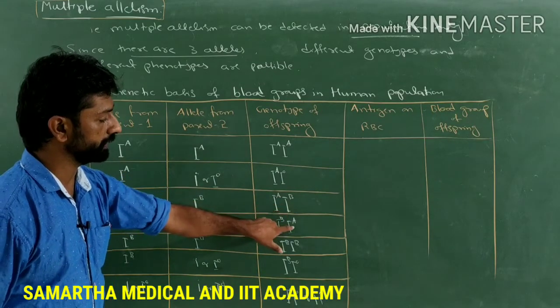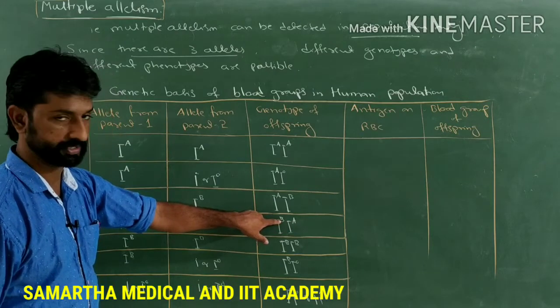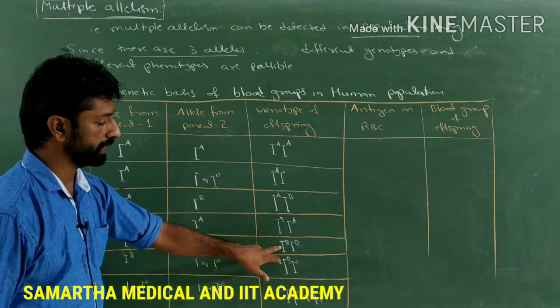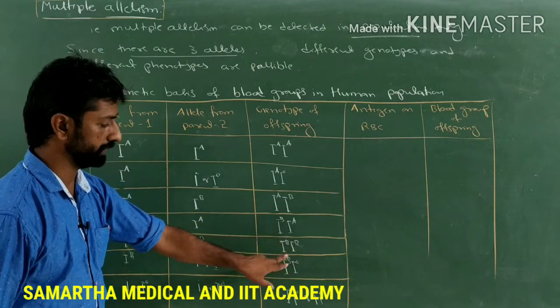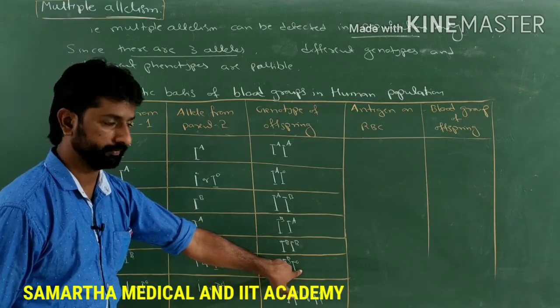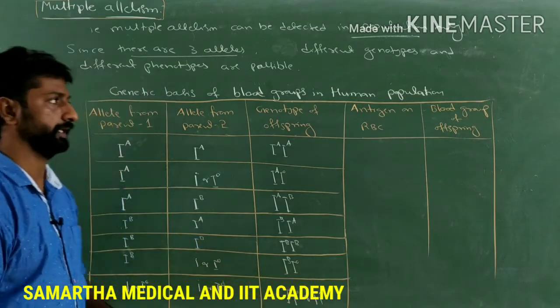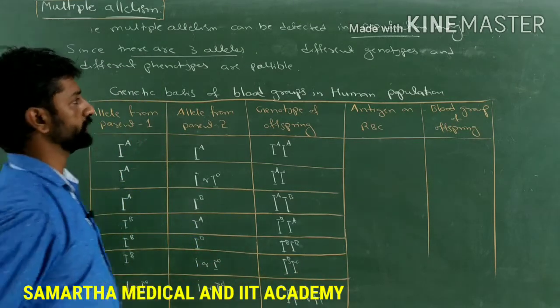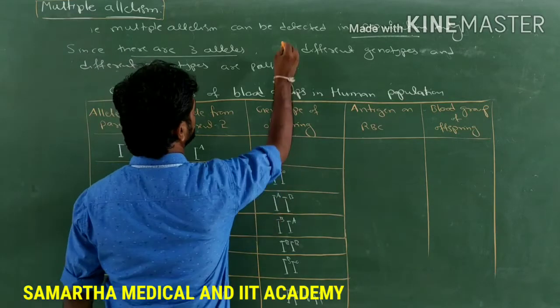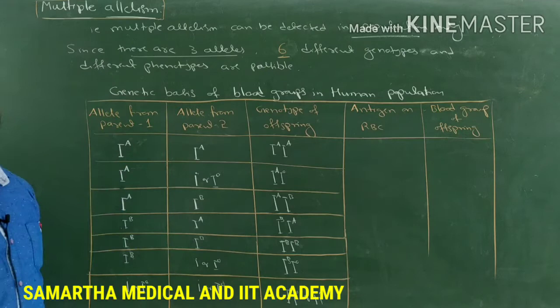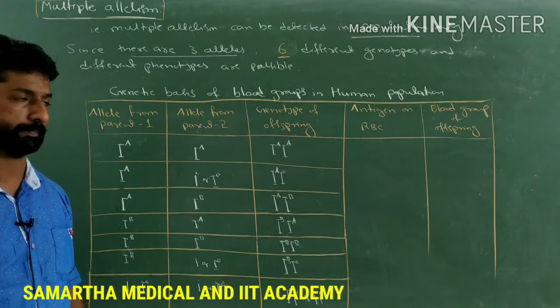As it is repeated, let's not count it again. So 1, 2, 3 possibilities. Next, IB with IB, fourth possibility. IB with I naught, fifth possibility. I naught and I naught or small i, sixth possibility. So how many different genotypes are formed here? We got the answer, that is 6 different genotypes are possible from 3 alleles for a gene.